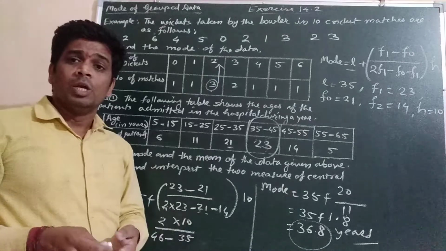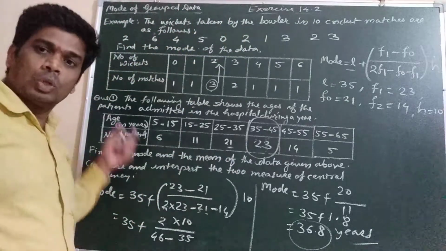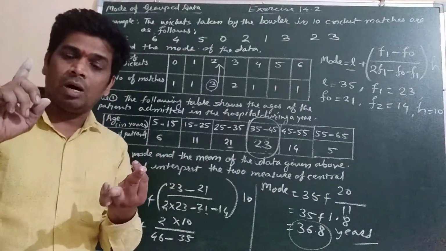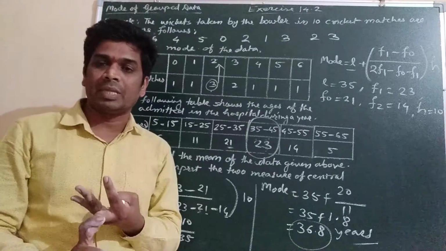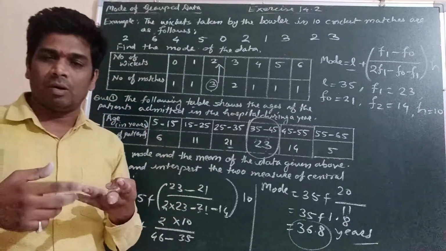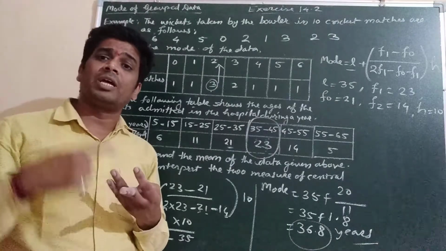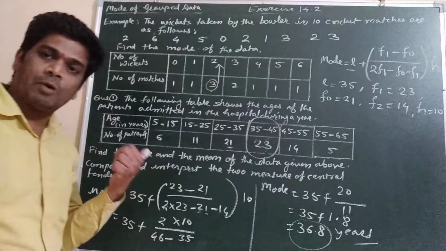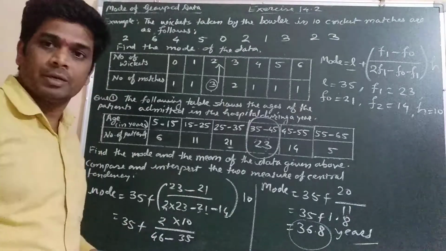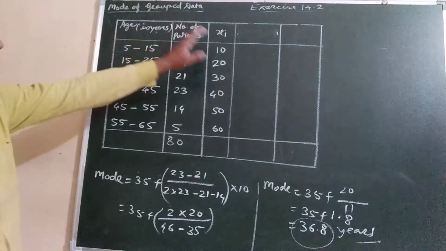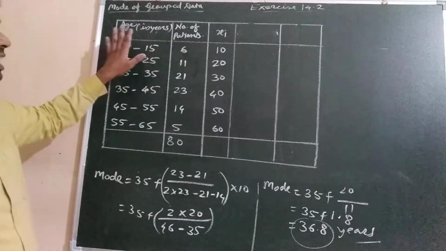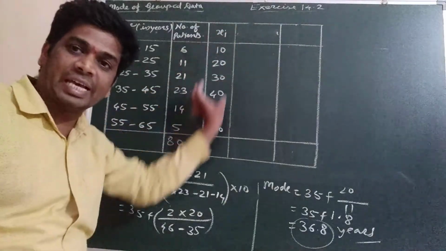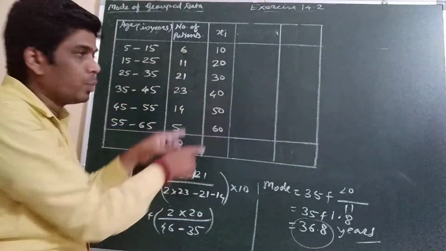Now let's find the mean. So for mean we will make the table. There are a few methods: direct method, assumed mean method and step deviation method. We will apply only one of the first two methods, because the third method is removed this year from the syllabus. So we will use either the direct method or the assumed mean method. For mean we will make this type of table. Here the frequency and the class are given. So from the given classes we will find out the xi by taking the average of each class. We will get the xi.